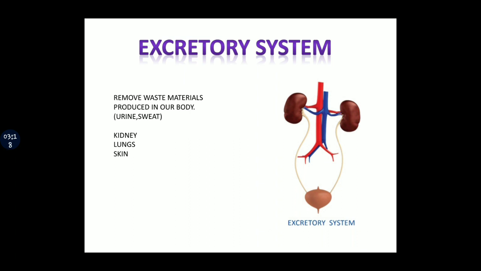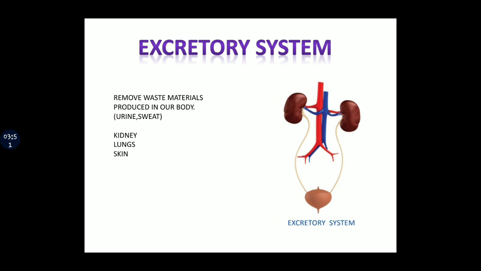Next organ system is excretory system. Waste materials are there in our body like urine and sweat. So what our body does is it removes these, and that is done through the excretory system. So the waste material that is produced in our body like urine and sweat, that is removed through the excretory system.